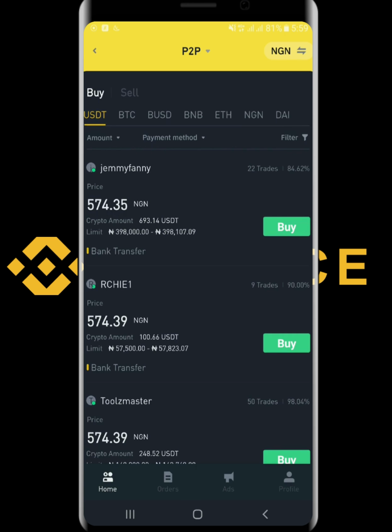And then your transaction history must have captured at least 20 successful transactions. Get this right. You must at least have 20 successful transactions. And then thirdly, you need to have at least 80% rating. 80% rating. A rating simply means how successful your trades were over time.